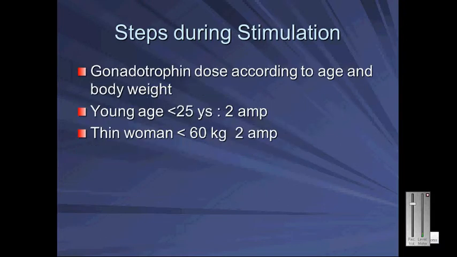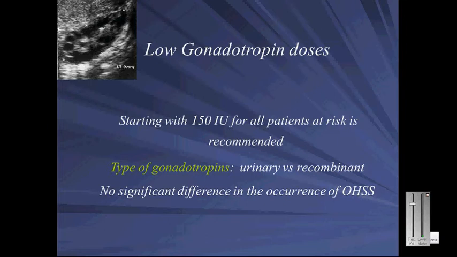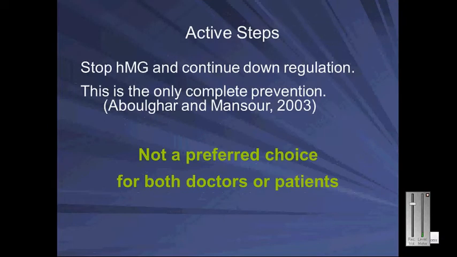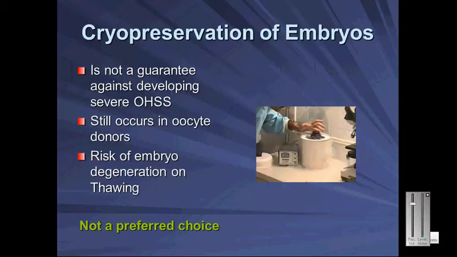Steps during stimulation. Gonadotrophin dose according to age and body weight. Young age, less than 25 years, 2 amp. Thin woman, less than 60 kilograms, 2 amp. Low gonadotropin doses. Stop HMG and continue downregulation. This is the only complete prevention. Abulga and Mansoura, 2003. Not a preferred choice for both doctors and patients.